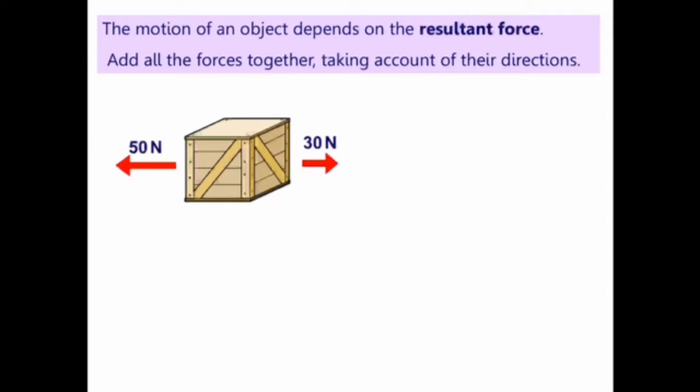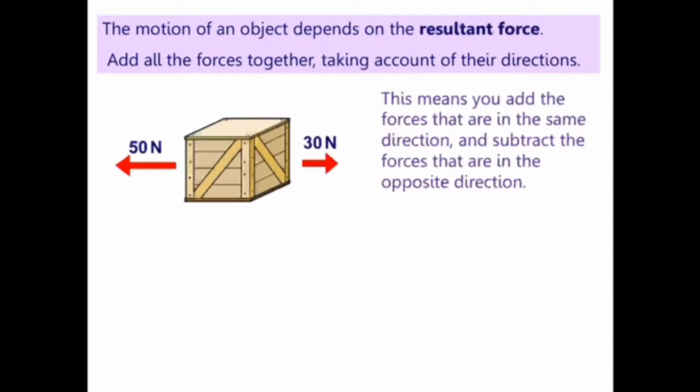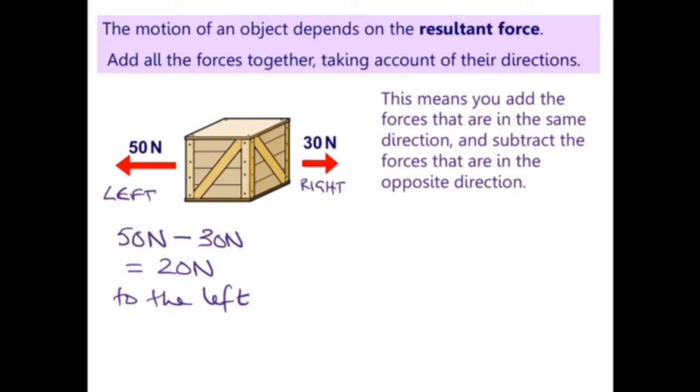Right, the motion depends on the resultant force. If the resultant force is 0, there's no change in the motion. And to get the resultant force, you add the forces together. Add all the forces in one direction together, and then take away all the forces in the opposite direction. So for this crate, we've got 30 newtons to the right and 50 newtons to the left. So I've got to take away. So my answer will be 20 newtons to the left.